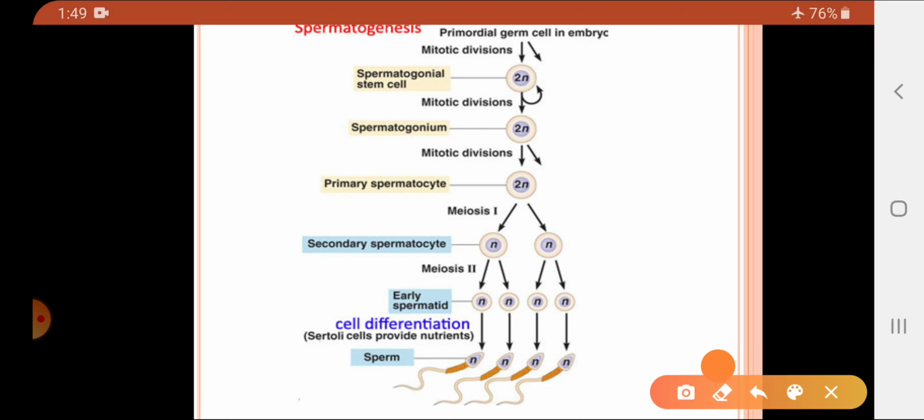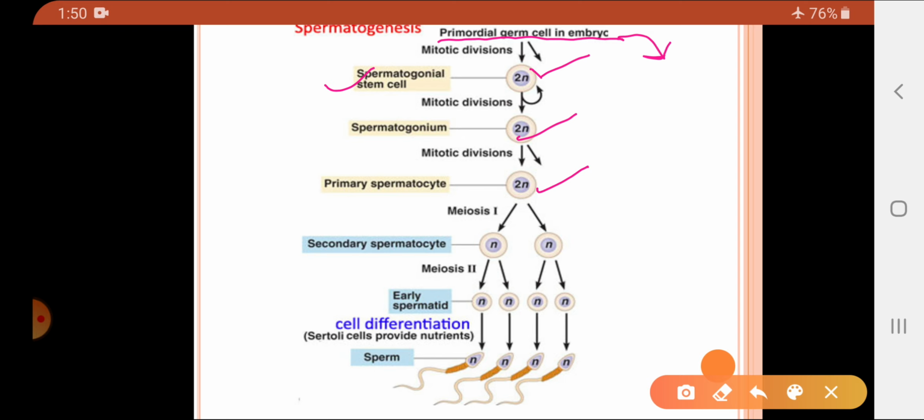Diagrammatically you can see, these are the primordial germ cells. I told you they are present in the embryonic condition and they finally get converted into the spermatogonial germ cells, also called sperm mother cells. So these germ stem cells undergo mitotic divisions and form the spermatogonia. Spermatogonia undergo mitotic divisions and form the primary spermatocytes at the time of puberty.